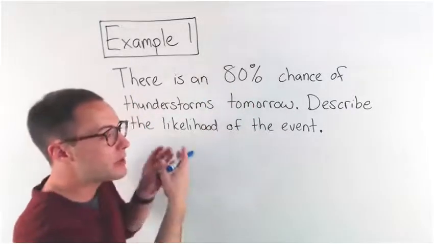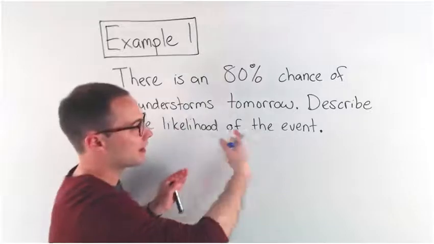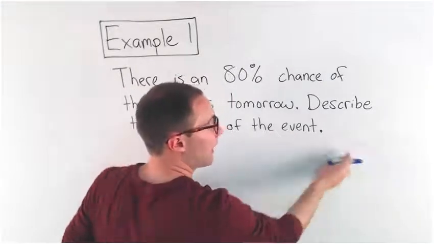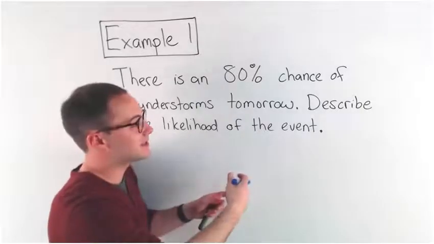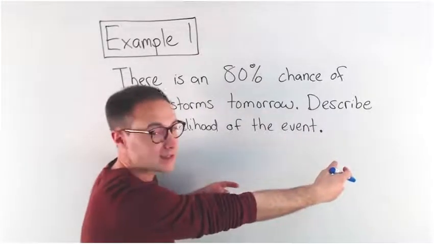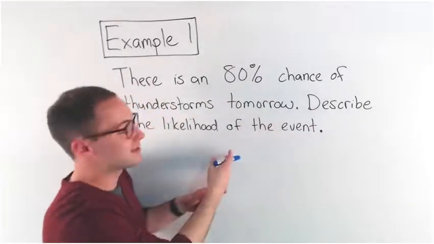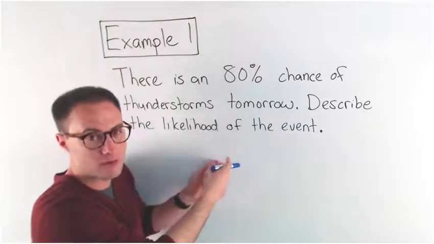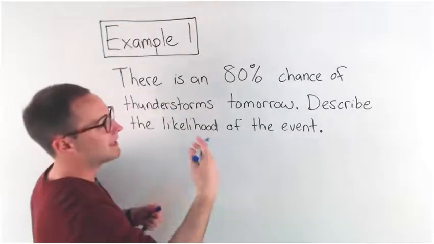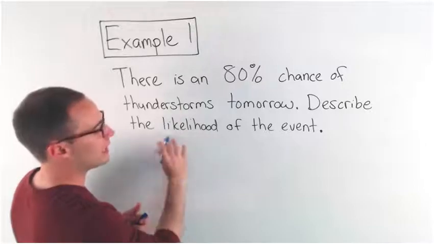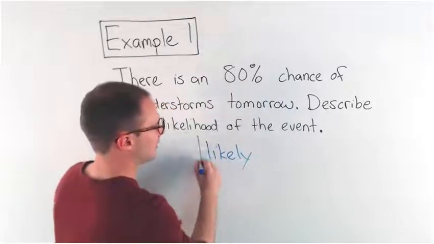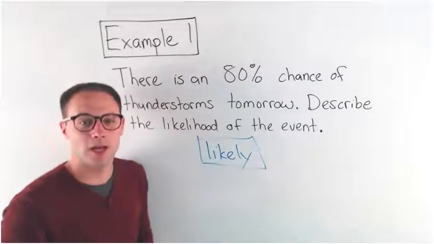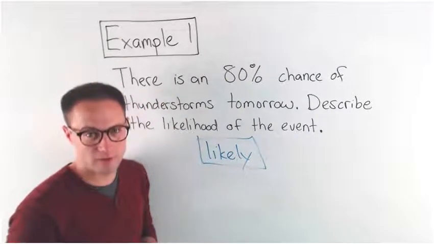Well, 80%, on that little number line, was in the likely section. It's not certain, it's not 100%. It's not as likely as not. It's greater than 50%. So the likelihood of the event is likely. Here's some to try on your own.